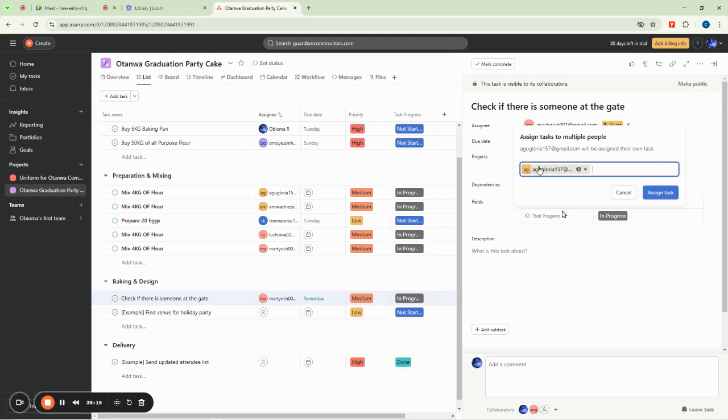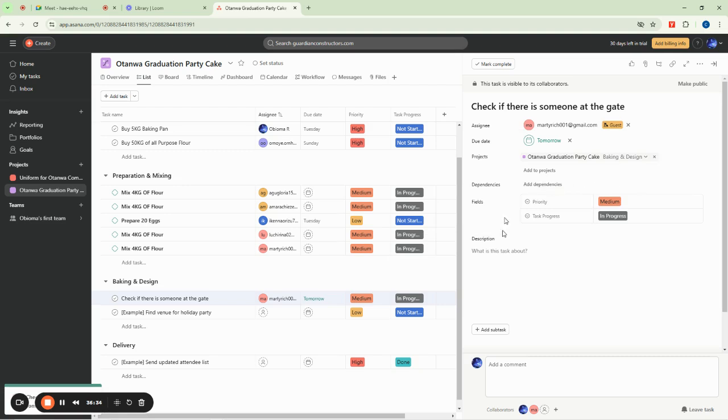So now you have already picked one person. It is showing up here. You can click on this again and put the name of the person, maybe the first alphabet. You can see we already have somebody bearing A here. So I can just pick this person and add them. When you're done, you can say assign task.